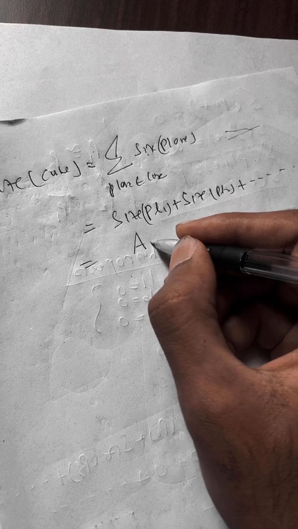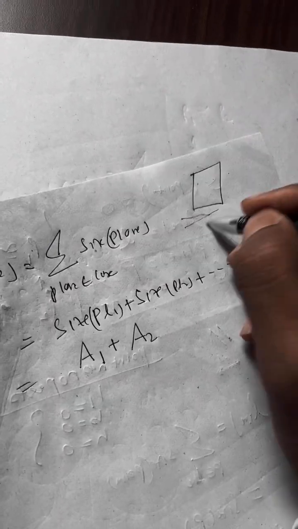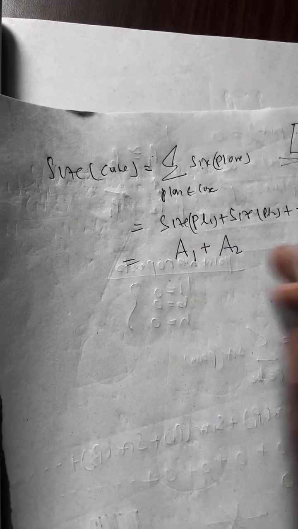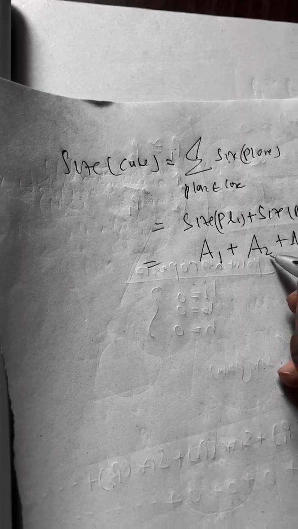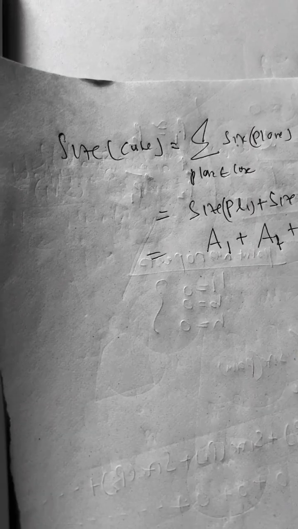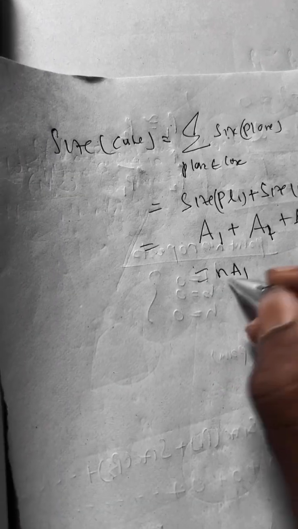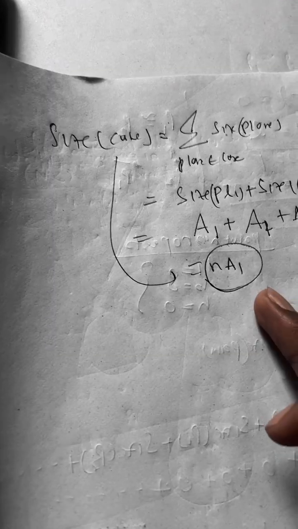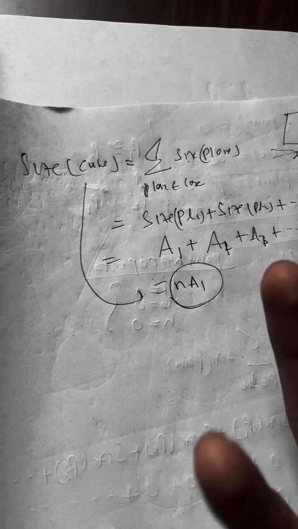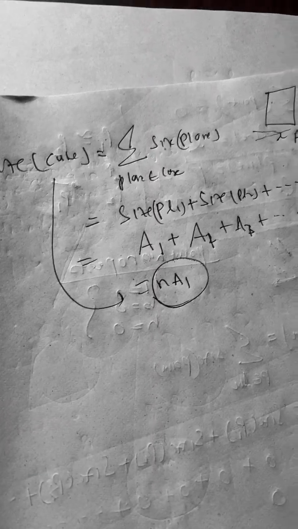Say plane 1 has area A1, plane 2 has area A2, because what is a plane? A plane has length and breadth, its area is L into B. So every plane may have a different size, A3, but for the cube all planes have the same size, so A1, and so on. So we get n times A1, which is still area, it is not volume. But the size of a cube means it has a volume effect, it creates volume. So what is happening here?